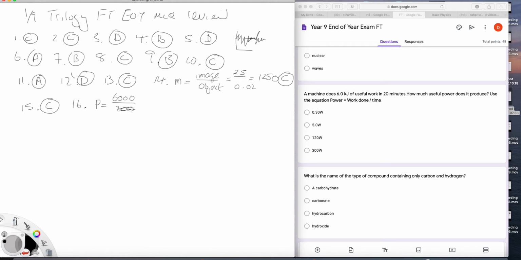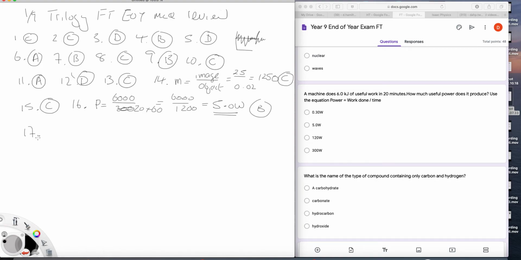20 times 60, which is 1200. So 6,000 divided by 1200 gives you 5 watts. So that's B.